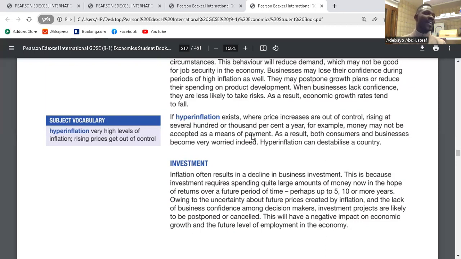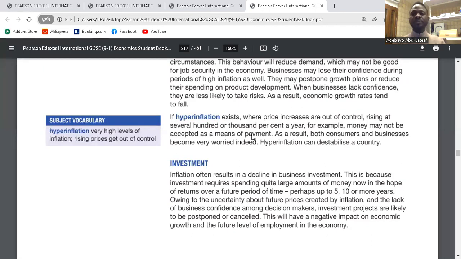Is it like Turkey right now? Is there hyperinflation in Turkey? Yeah, I have to confirm that. There's an inflation rate, but you wouldn't call it hyperinflation, because when you talk about hyperinflation, it goes to the value of the currency. So there might be high inflation rates, maybe not hyperinflation. Okay. So when it is very high, that is hyper. Yeah, so I want to see if there's any correlation.